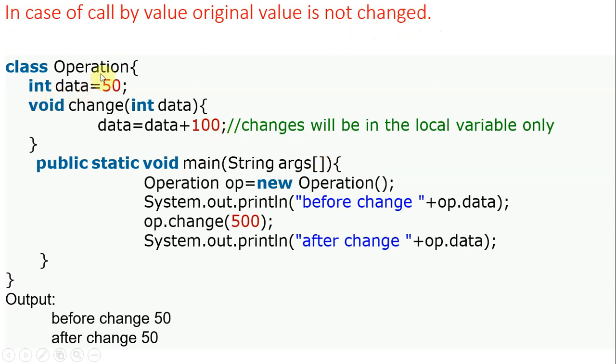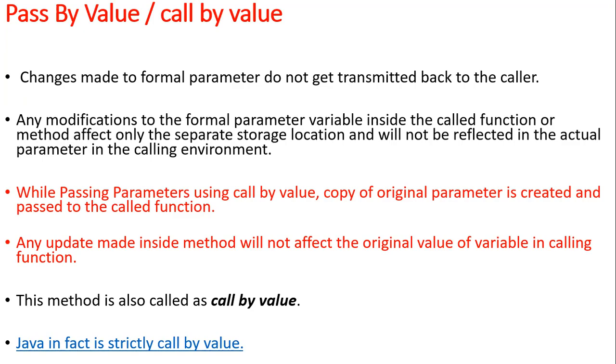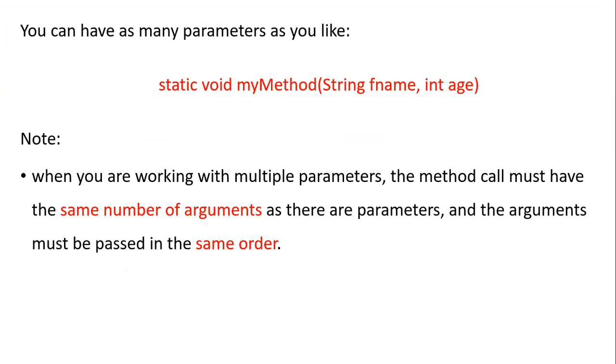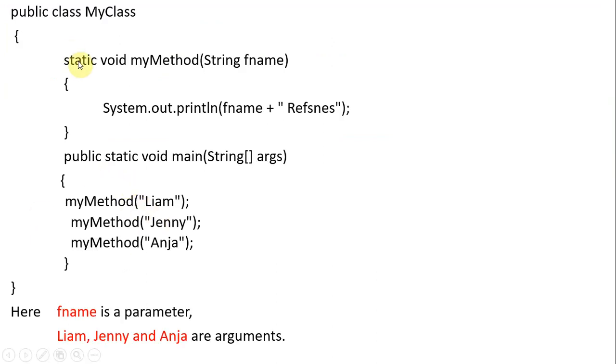Okay, so a Java example class: we have an int data variable equal to 50, and change is a method where data equals data plus 100. In the main method, we are creating an object for this class. In the previous program we didn't create any object for the class, we directly called the method, right? So why? Because it is static.